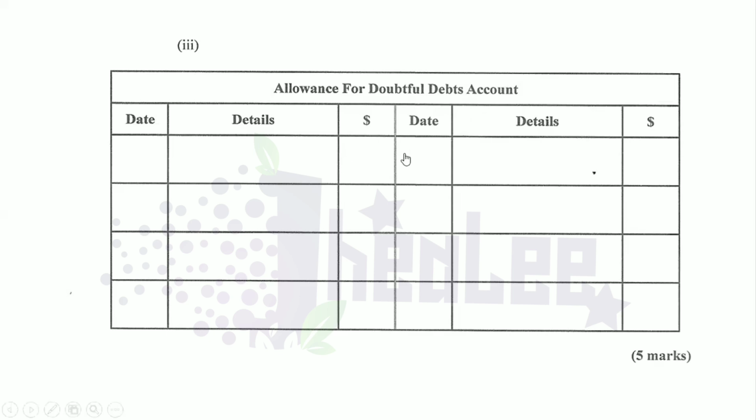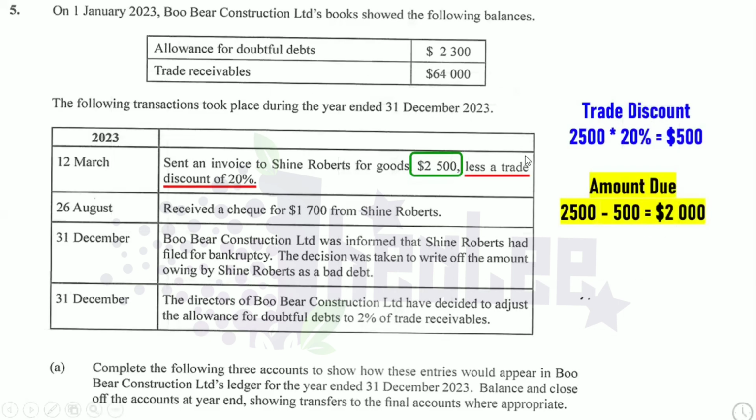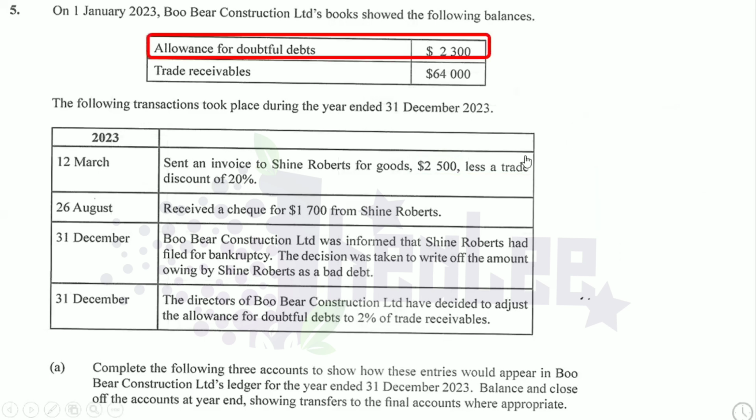Now, if you recall from the question, there is an opening balance in the allowance for doubtful debts account, and that is 2,300. This is what we're going to record in the account first. And do remember that the allowance for doubtful debts account carries a credit balance. So the opening balance should be credited to the allowance for doubtful debts account.